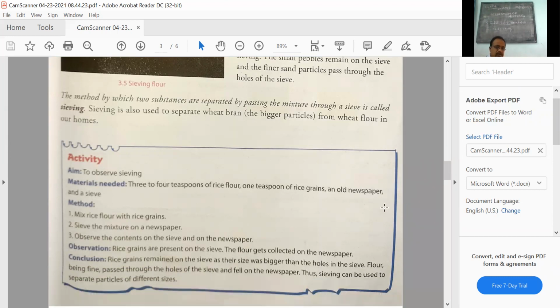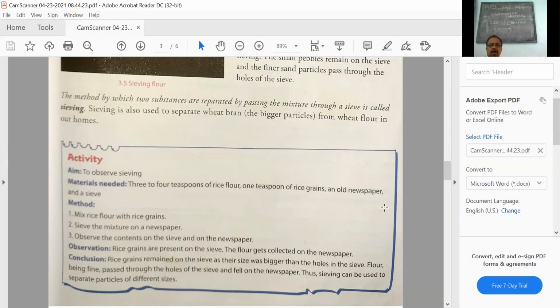observe sieving. The aim of the activity is to observe sieving. The materials required are 3 to 4 teaspoons of rice flour, 1 teaspoon of rice grains, old newspaper and a sieve. Here rice flour is very fine and rice grains are bigger. Mix these two, you will get a mixture of rice flour and big pieces of rice. Sieve the mixture on the newspaper. Observe the contents of the newspaper.